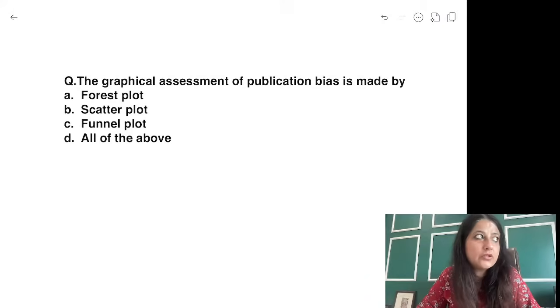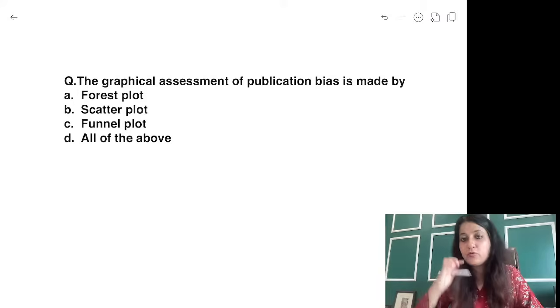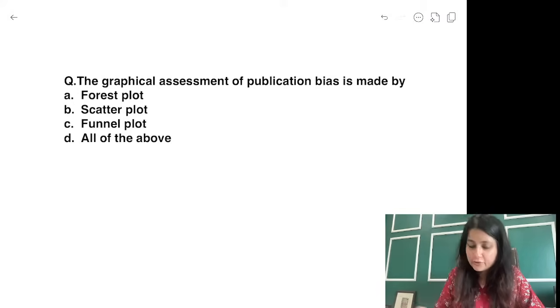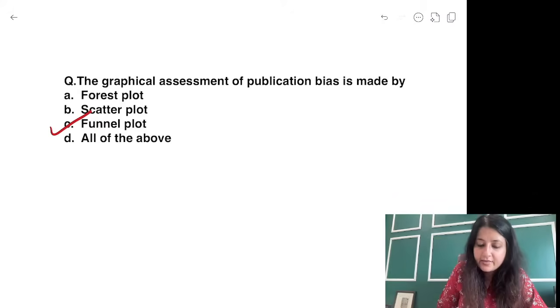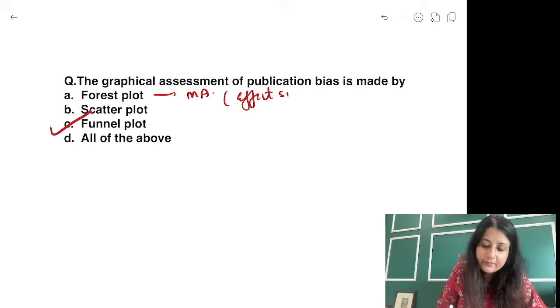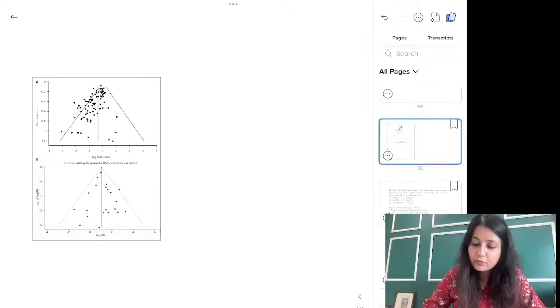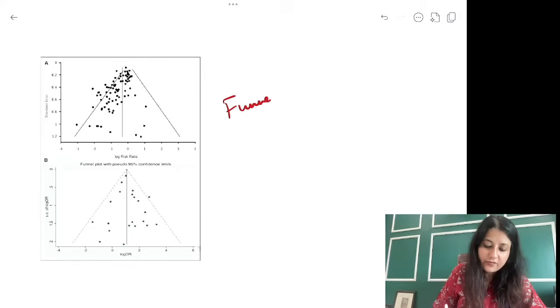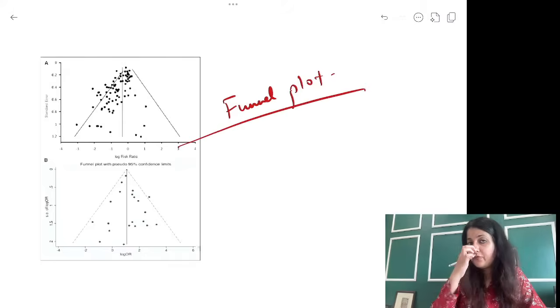I wanted to discuss two images, although images will be taken up on 4th of July. We have an image-based session at 12 o'clock on Prep Ladder YouTube, not on my YouTube. Okay? What is the answer? Publication bias is assessed by funnel plot. Forest plot is only drawn for a meta-analysis. Forest plot gives you the effect size, the pooled estimates. Funnel plot is for publication bias. This was funnel plot, guys. Okay, this is checking for publication bias.